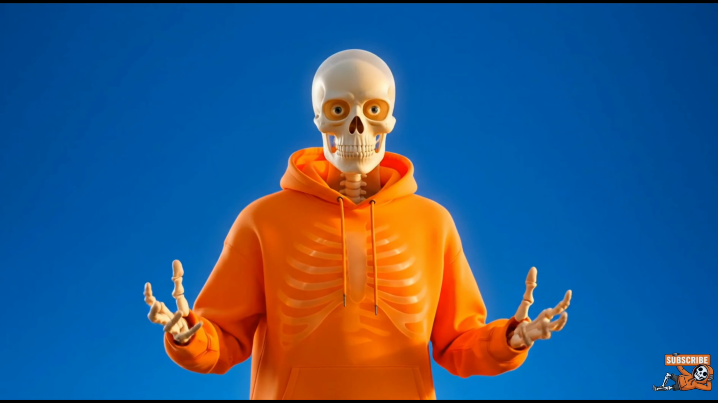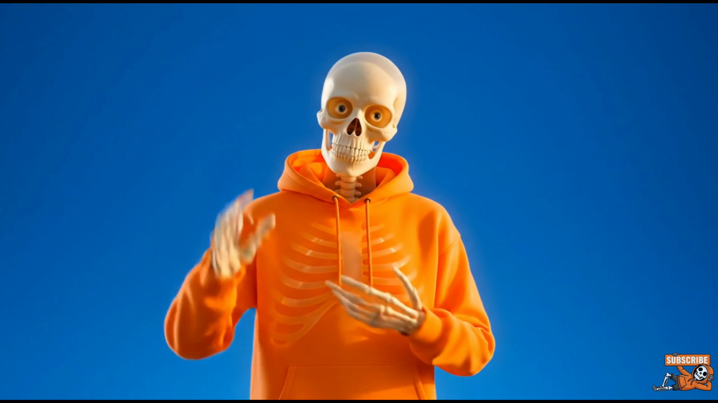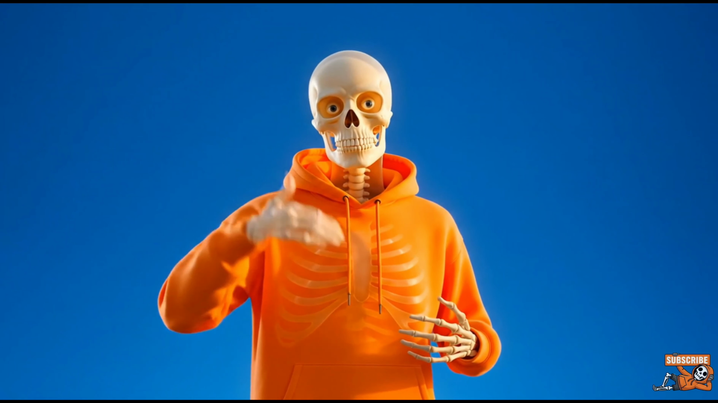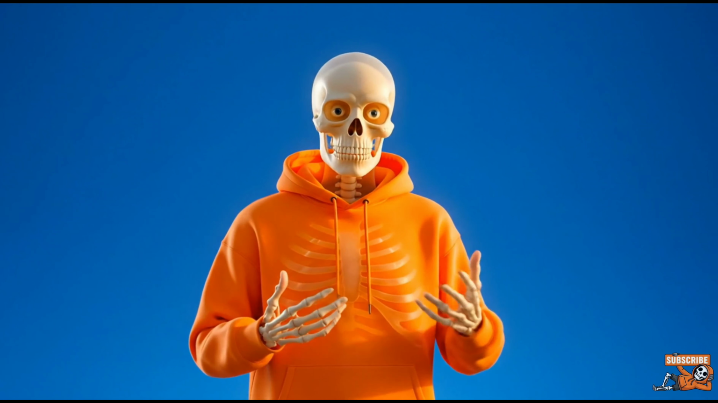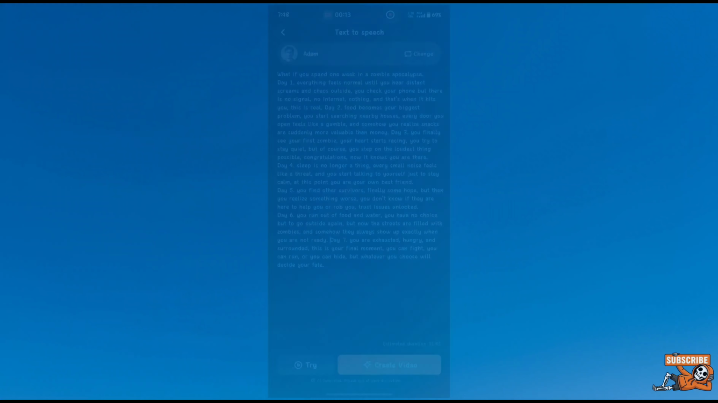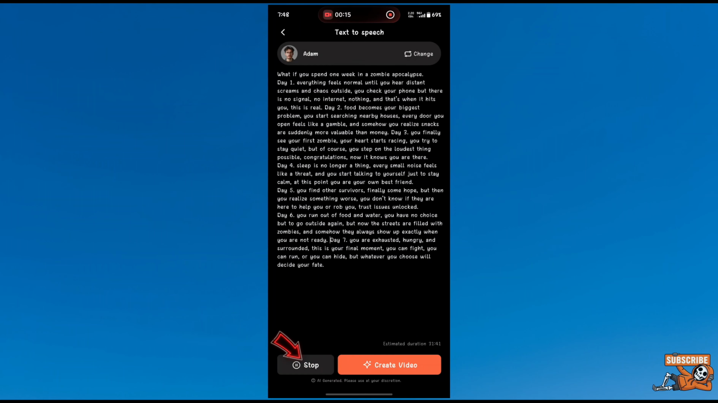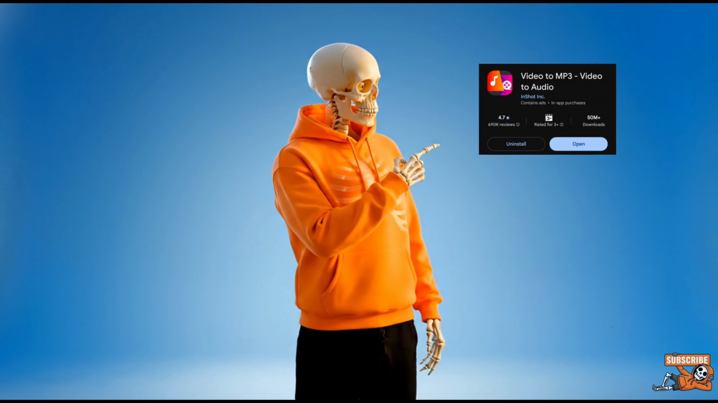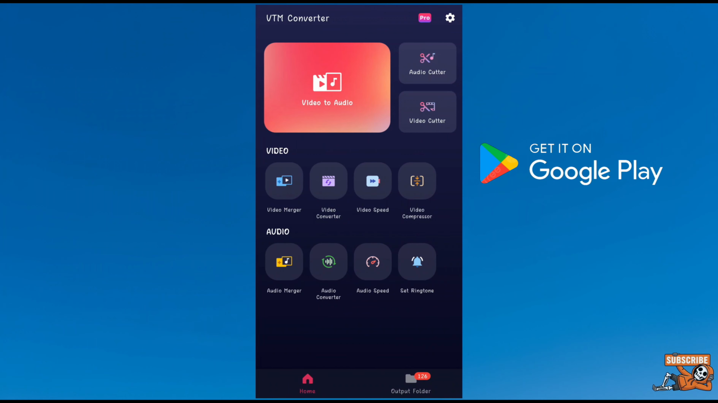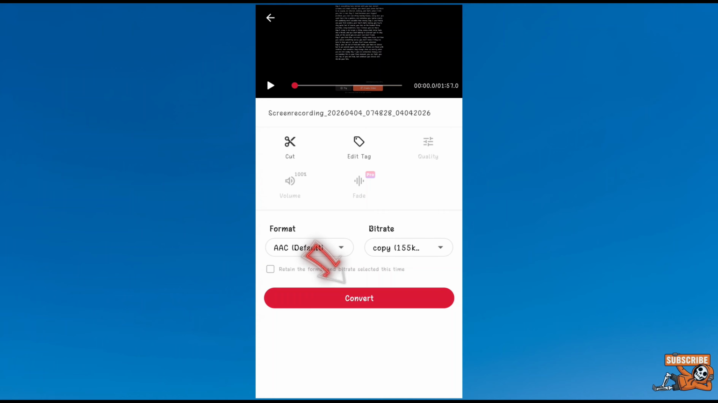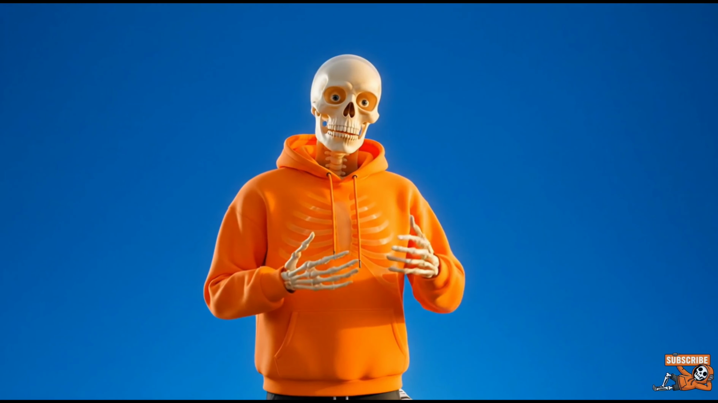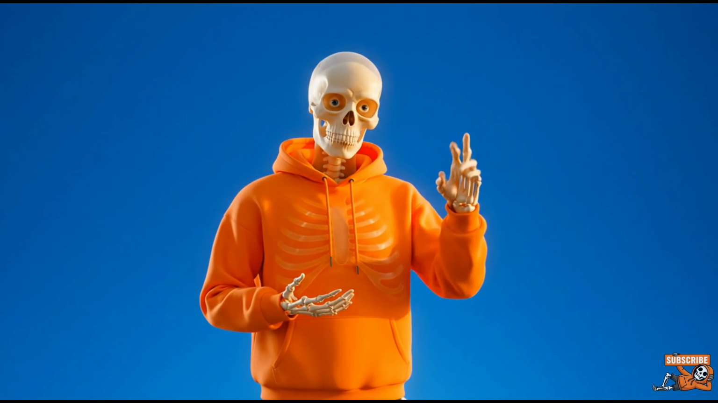Now, how do we get our audio for free? Do as I say. First, start screen recording. If your device does not support an inbuilt screen recorder, install one from the Play Store. After starting the recording, play the audio and record the whole script. Then go to a video to MP3 converter app, which you can also find on the Play Store, and convert the video into audio. And boom, your high-quality, super realistic, absolutely free audio is ready.